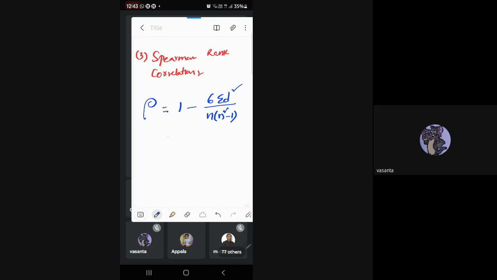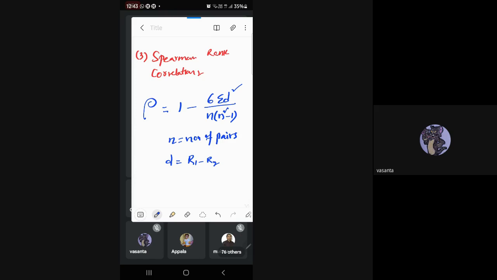Clear? Here n is the number of pairs, and d are the deviations. Deviations are calculated by the difference r1 minus r2, or r2 minus r1, vice versa. So this is the model.